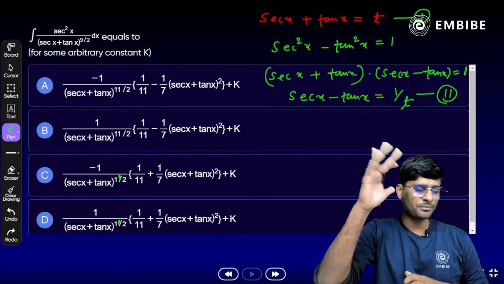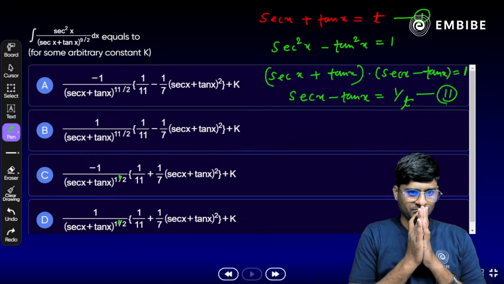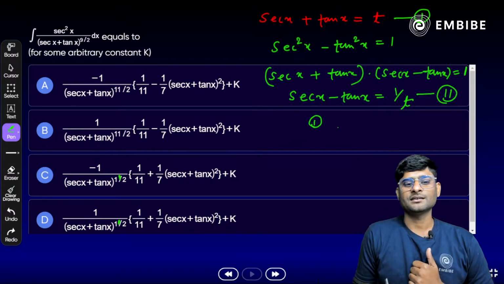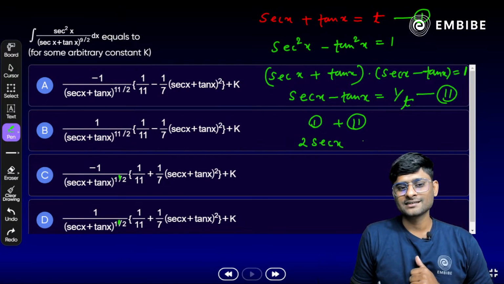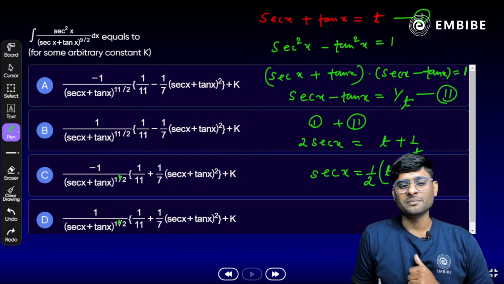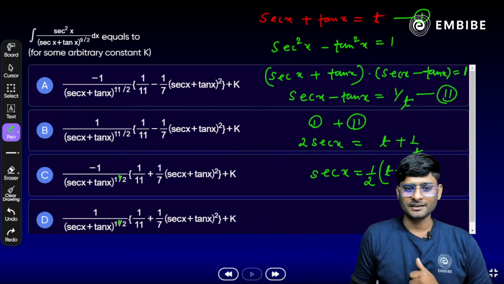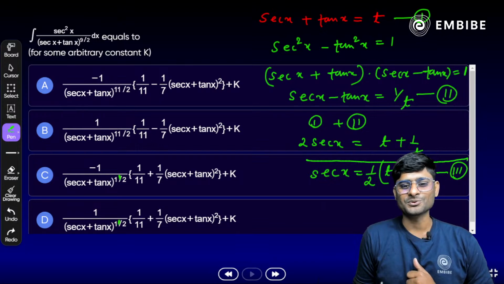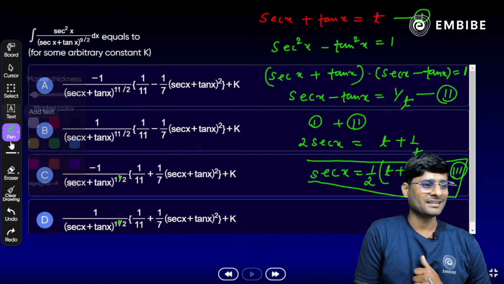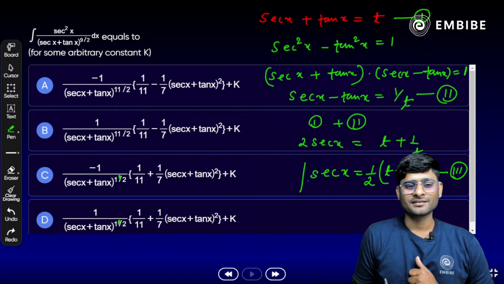Now, once we add both the equations, what we get here? If we add equation 1 and 2, on adding equation 1 and 2 here, we get what? 2 sec x is equal to t plus 1 by t, or either we can say sec x is equal to t plus 1 by t whole divided by 2, correct? Exactly. You have to just mark it. Very important relation. Yes, we will use this in the question here. Okay, yes, you have to mark it.